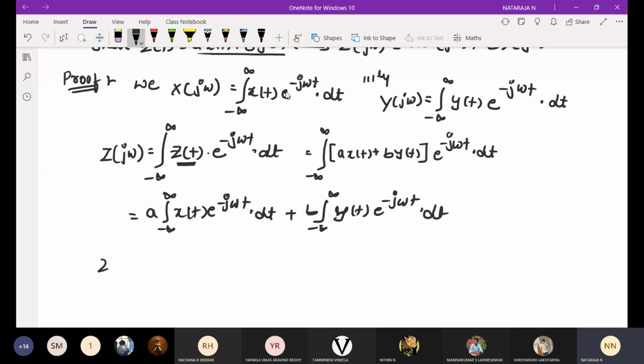Now I am going to represent z of j omega is equal to a into integral from minus infinity to infinity x of t e power minus j omega t into dt. My standard equation, I am going to represent as a into x of j omega, then plus b into integral from minus infinity to infinity y of t into e power minus j omega t into dt, which I can write as y of j omega.